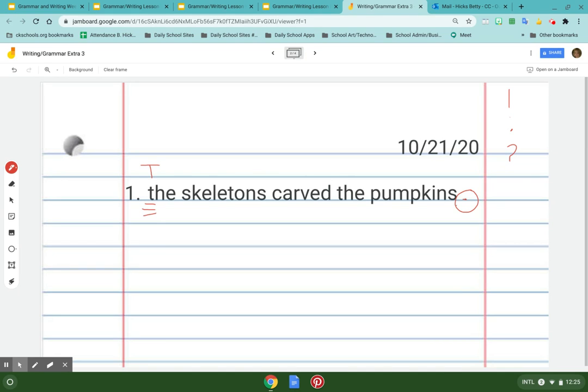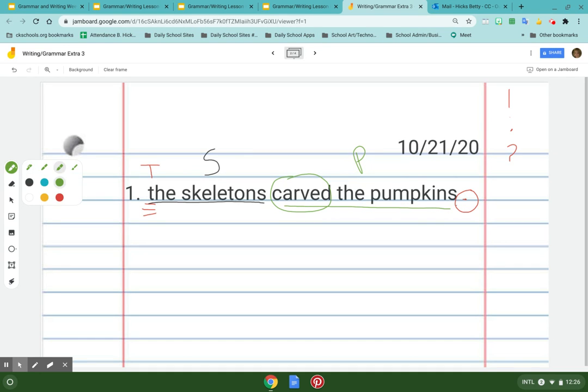You have to have a capital at the beginning of your sentence. You have to have a period at the end of your sentence. Then I read the sentence. The skeletons carved the pumpkins. All right. The skeletons would be my subject. What is the verb? Do you see the verb? I see carved. And then I see the what did they carve? That's my predicate. All right.